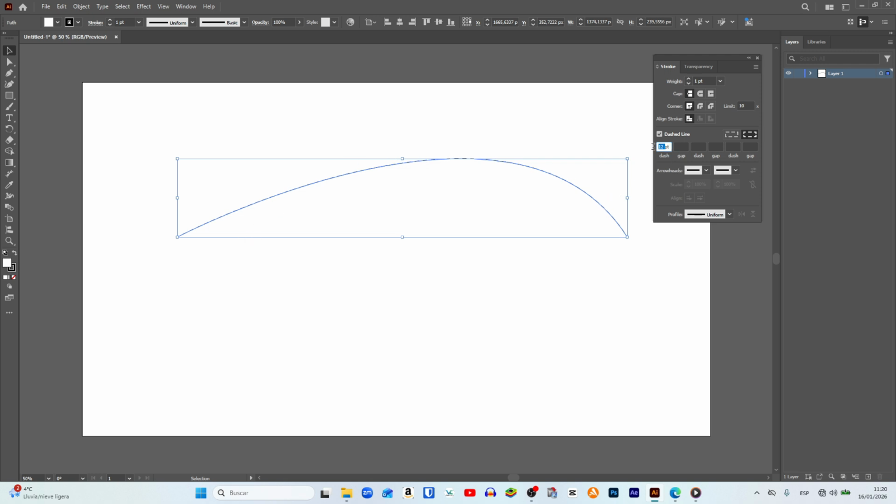In the dash field, we enter a value such as 40, and in the gap field, we type 80. In the weight section, I enter 20, we select the right icon, and that's it.